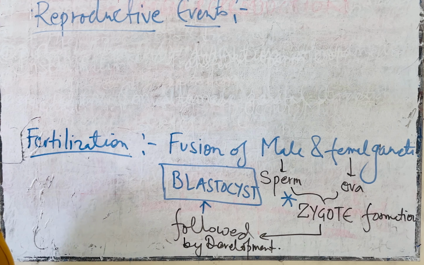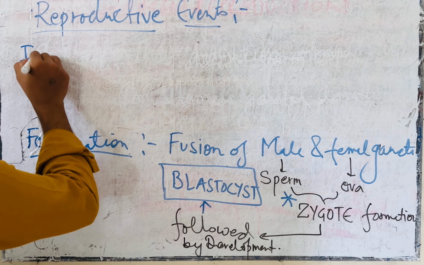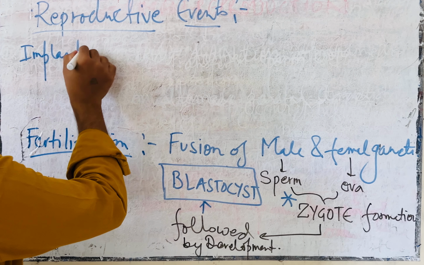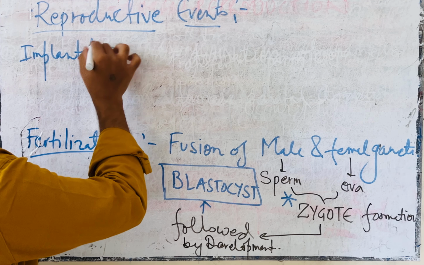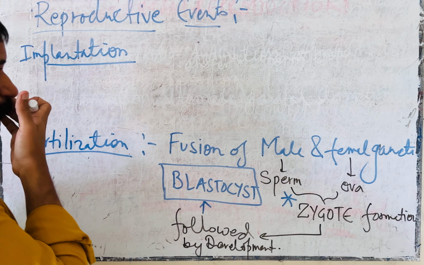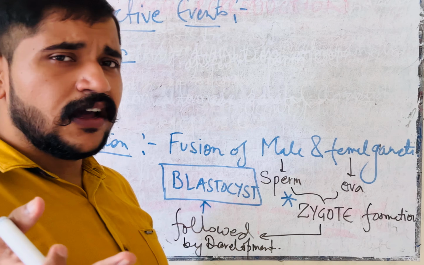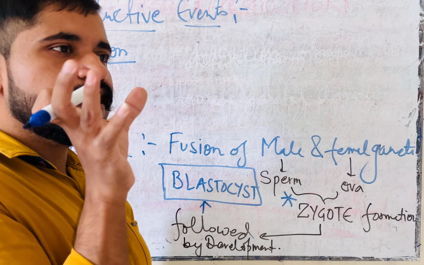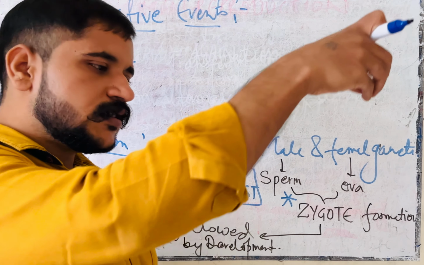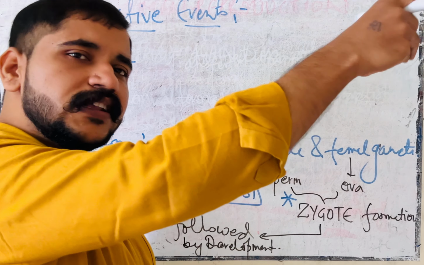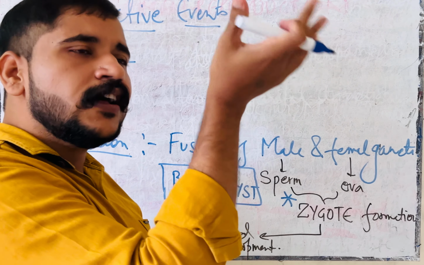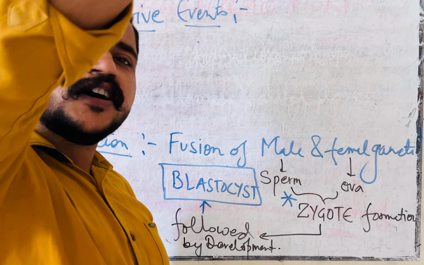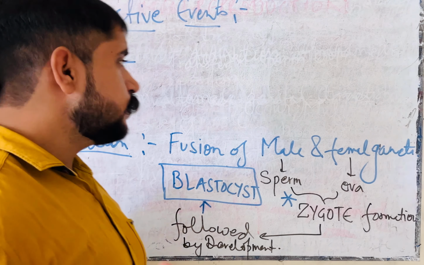Now move to the next point after fertilization, which is known as implantation. What is the meaning of implantation? Can anybody give me an answer? Planting means something we insert in a particular area, and it grows there over time.